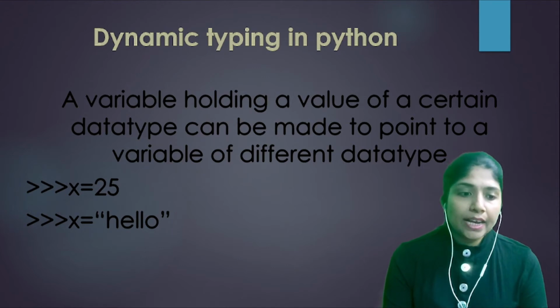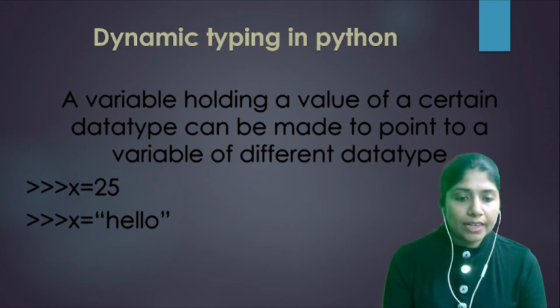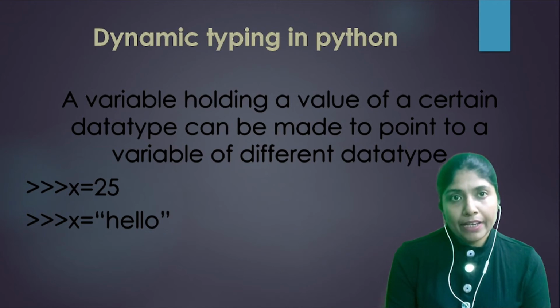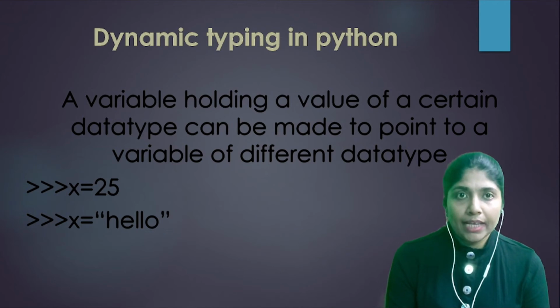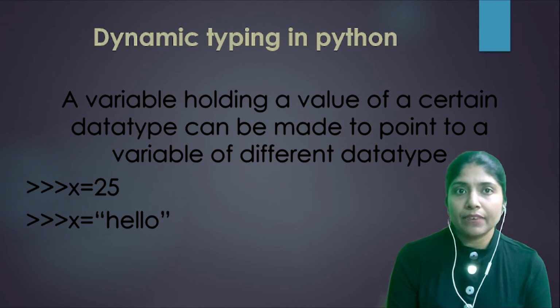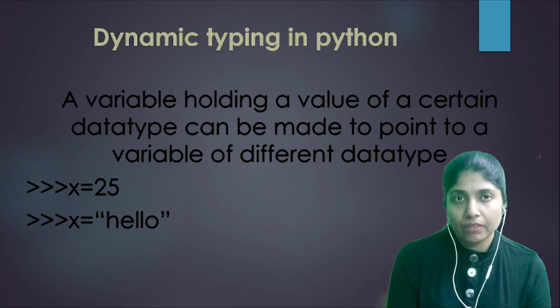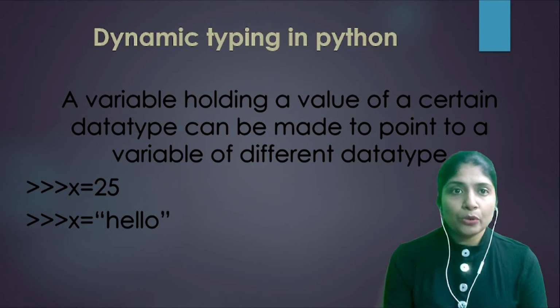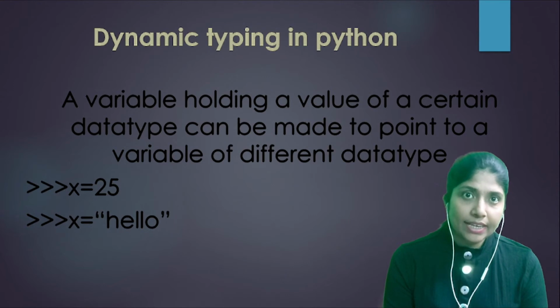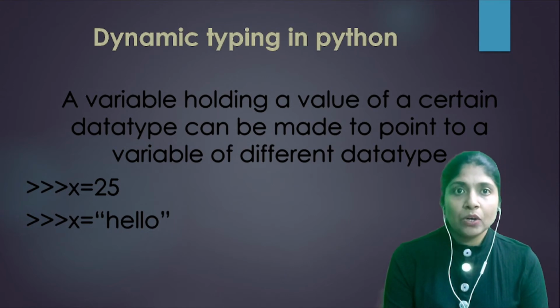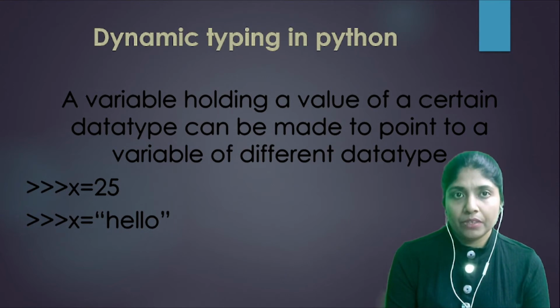Python allows dynamic typing. What is dynamic typing? If you have a variable x and you have assigned a value 25 to that variable, which is an integer, you must be expecting that x will be an integer holding the value 25.